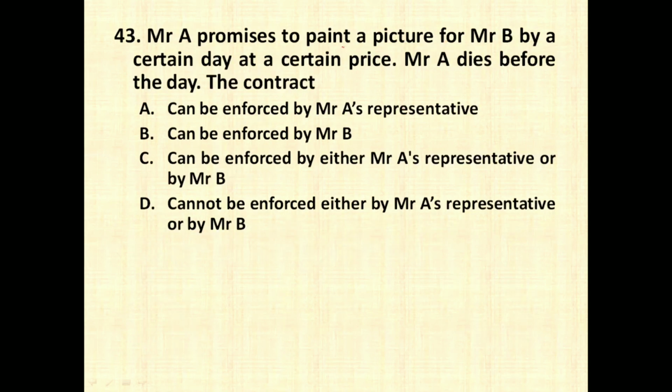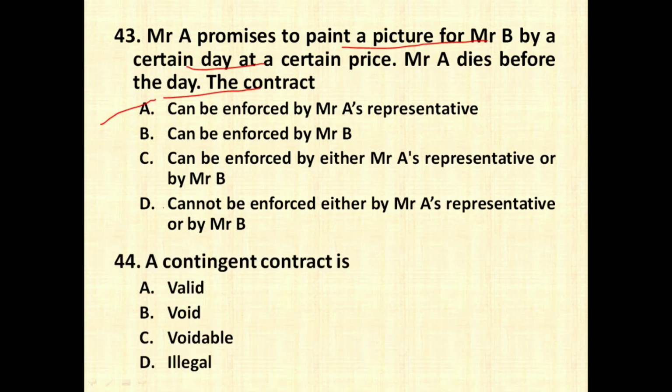Mr. A promises to paint a picture of Mr. B by a certain day at a certain price. Mr. A dies before the day. The contract can be enforced by Mr. A's representative, can be enforced by Mr. B, can be enforced by either Mr. A's representative or Mr. B, cannot be enforced by either Mr. A's representative or Mr. B. So remember, few days back we solved a question that a promise can be fulfilled by either the promiser or his legal representative or his agents. So in case A cannot fulfill the promise, his representative can fulfill the promise.